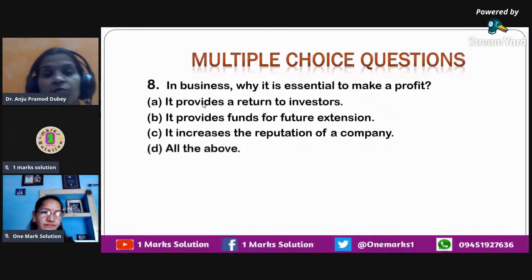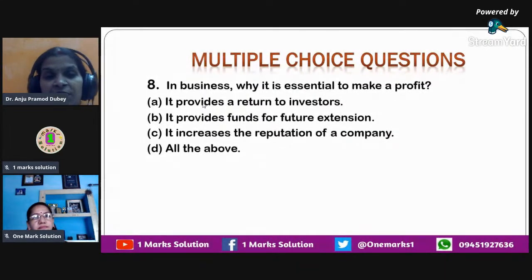So the options that are provided to you over here is it provides a return to investors. Whoever has invested money in the business, they get return because they are taking up the business activity, they are taking up the entire responsibility for doing the business, they are getting something in return as profit. That is one reason. Then another reason could be it provides funds for future expansion or extension. And then the third reason could be it increases the reputation of a company. Now I feel that all of these combined together will give you the correct answer.